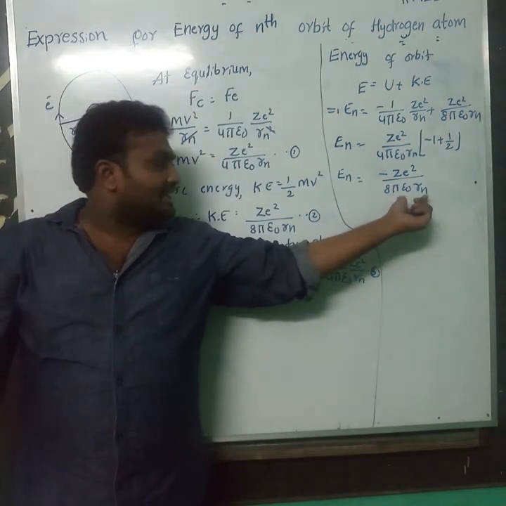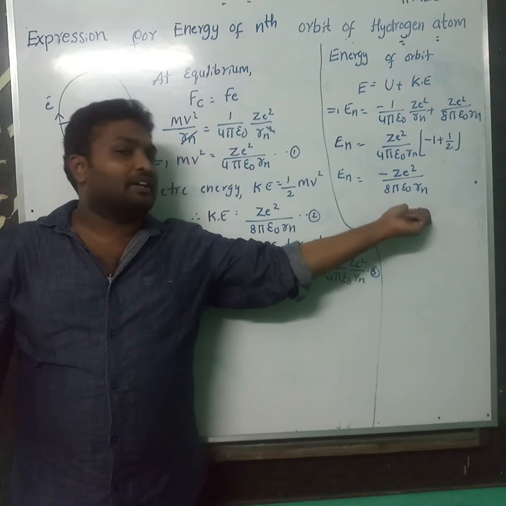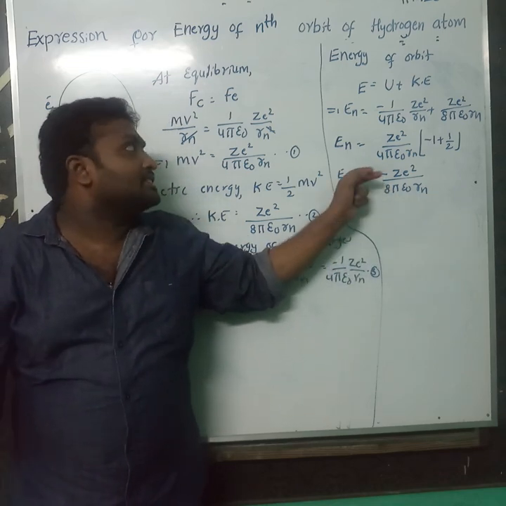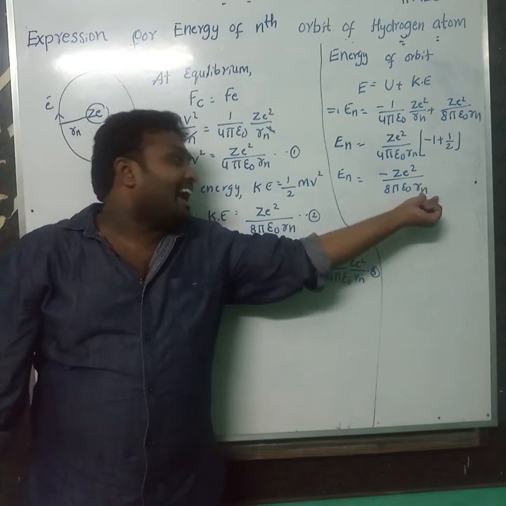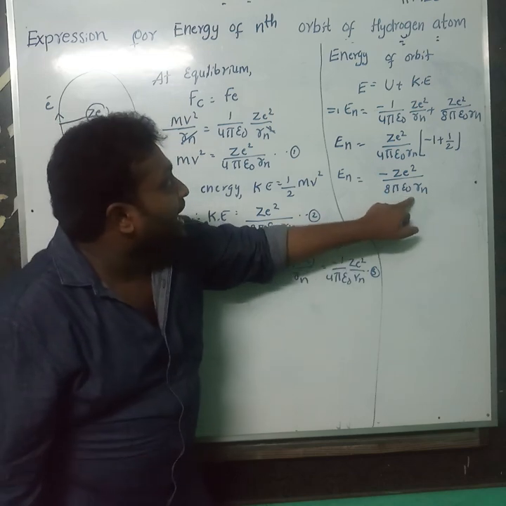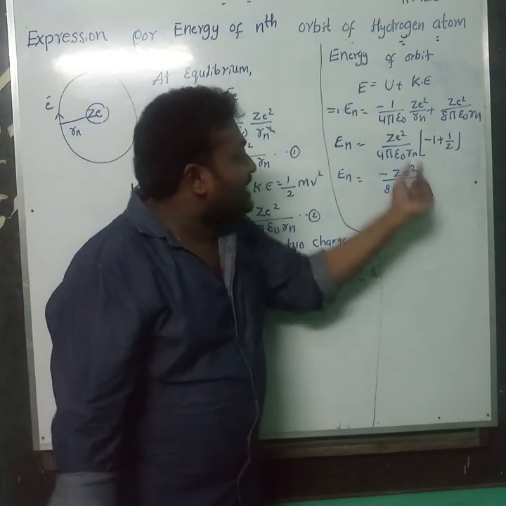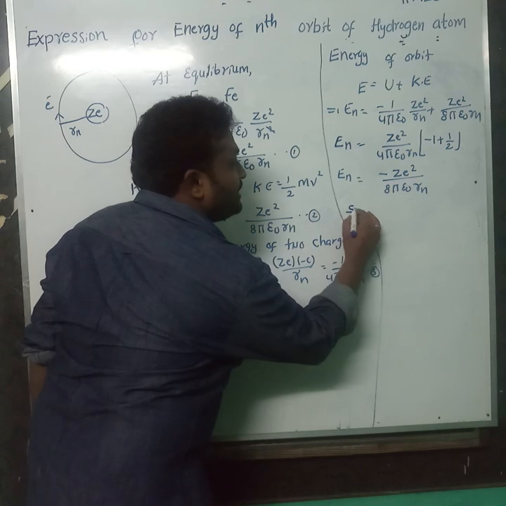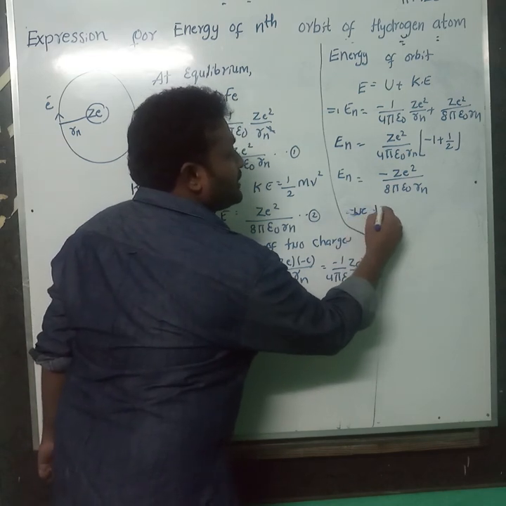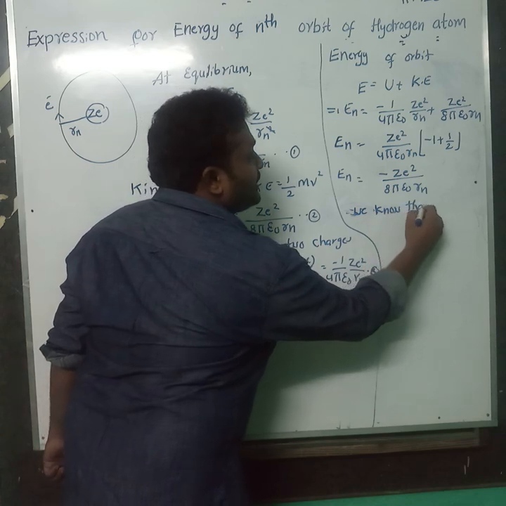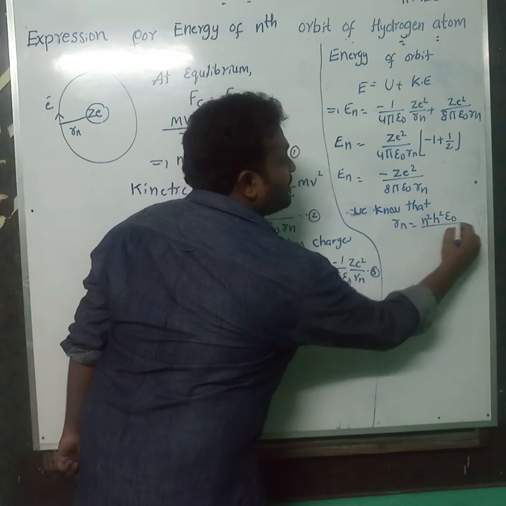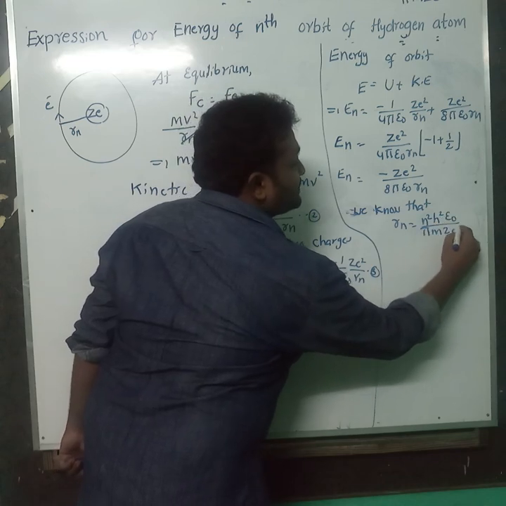So, up to here, Rutherford also explained and said that energy is negative, which means the electron is bound to the nucleus. But he hasn't given the explanation, the exact value, why it is discrete. So Bohr calculated the radius of the nth orbit and substituted here. Substituting, we know the radius of the nth orbit is n square h square epsilon naught by pi m Z e square.